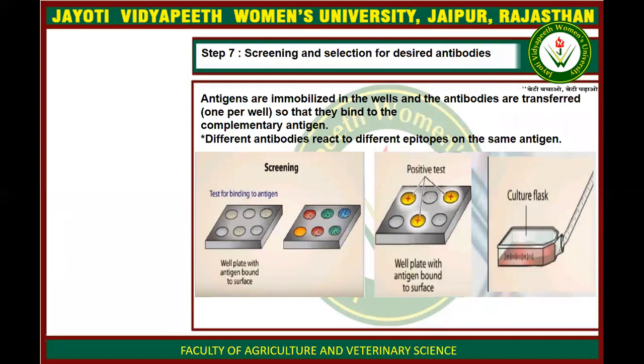The next step is the screening of desired antibodies. We screen the hybridoma cells for the presence of antibodies. How do we first screen them?